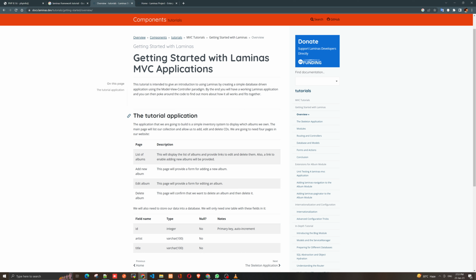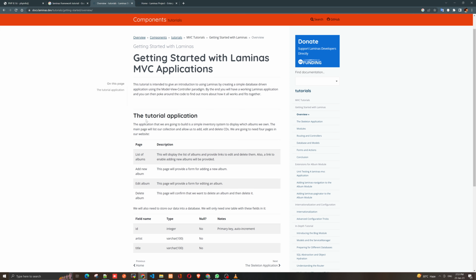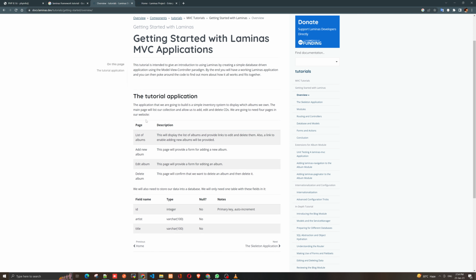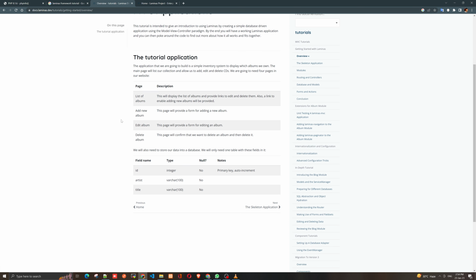This application that we are going to build is a sample inventory system to display which albums we want. So Laminas by default provides a sample website showing how they build this Laminas structure with its components. For now we are going to run this.